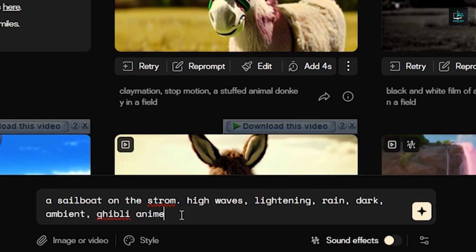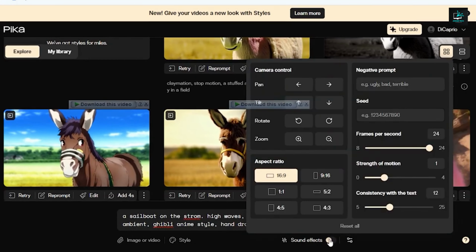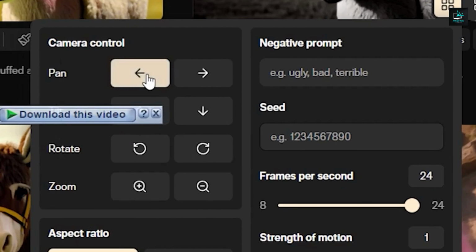In this case, we are looking for anime videos, so add Ghibli style anime, then add hand-drawn to make it better. Next, click on this icon right here and make sure the 16:9 aspect ratio is selected. Then click here. After that, add some negative prompts. Make sure to use the same settings as me here.